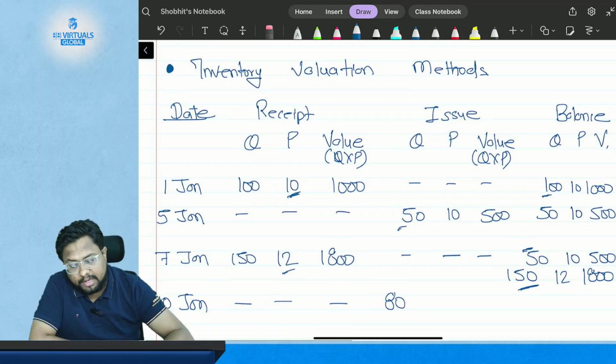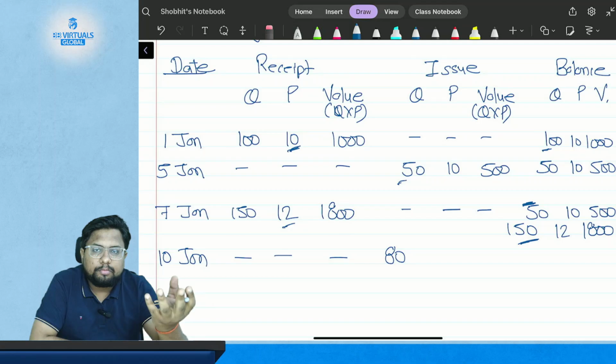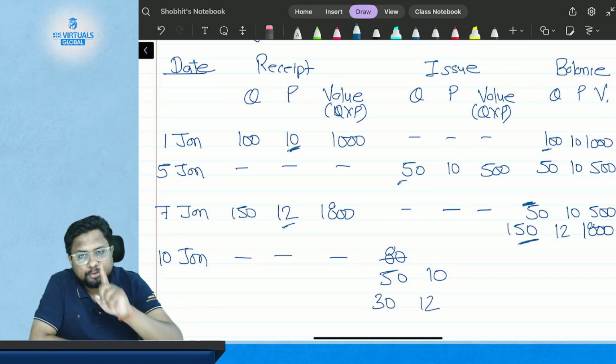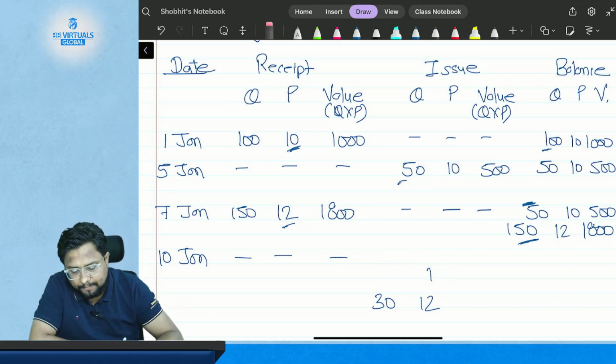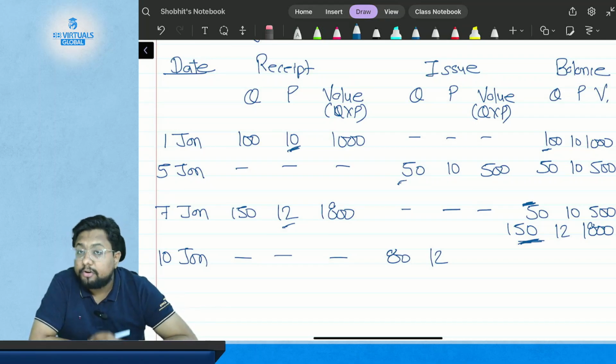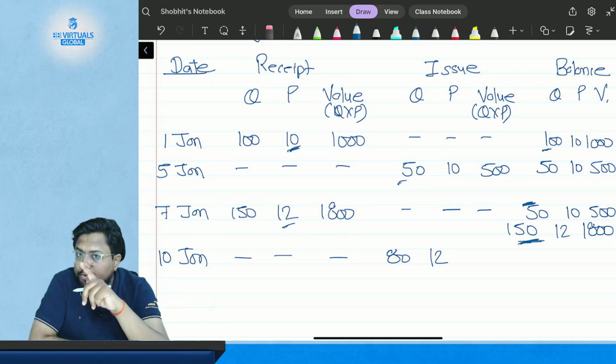Because if you issue 80 kgs from the 50 kgs lot, then you don't have 80 kgs at a rate of $10 per kg. So you need to issue 50 kgs at a rate of $10, and then issue 30 kgs at a rate of $12. This is the first option that you can use. The second option is that you skip the 50 kg quantity and directly issue 80 kgs from the 150 kgs at the rate of $12 per kg. So there are two cases. Either you issue in such a way that you use the earlier lot first, then the remaining from the fresh lot, or you just take from the fresh lot. So this is the problem here.